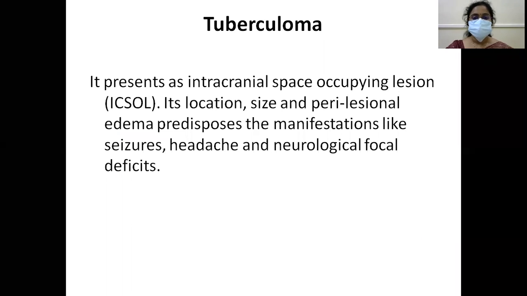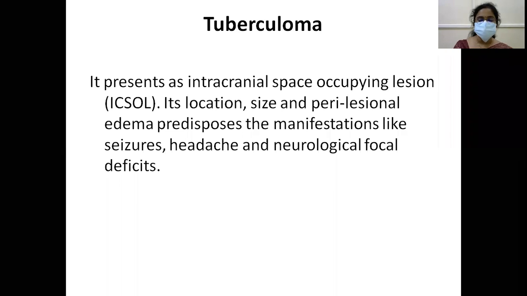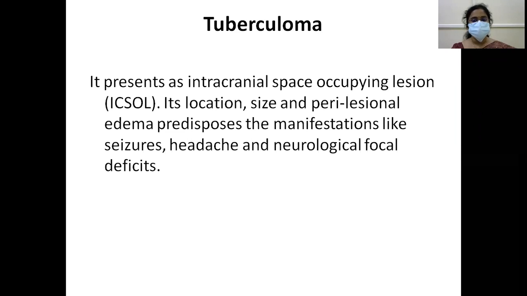Tuberculoma. It presents as tuberculoma. In the parenchyma of the brain, tuberculomas, lesions, are formed. It presents as intracranial space occupying lesions. The manifestation depends upon the location, size and perilesional edema, and predisposes to manifestations like seizures, headache, neurological focal deficit. So in which part of the brain are the lesions? That determines the manifestations.